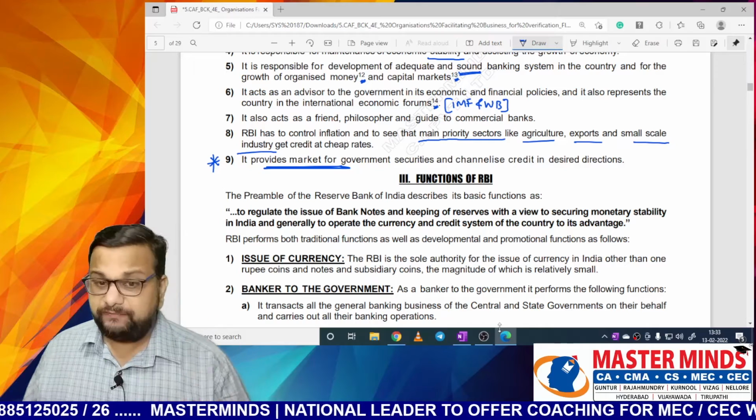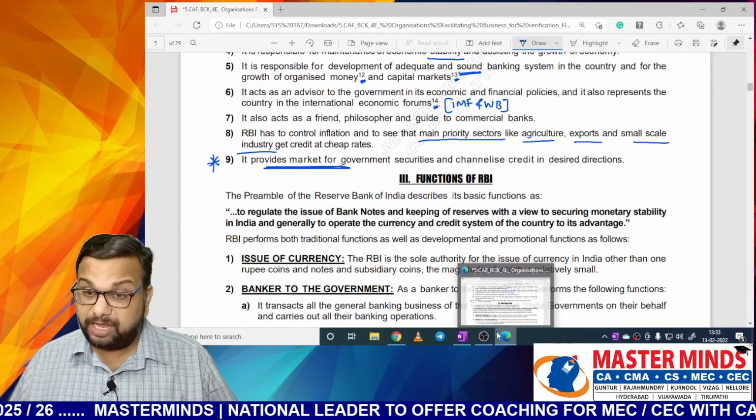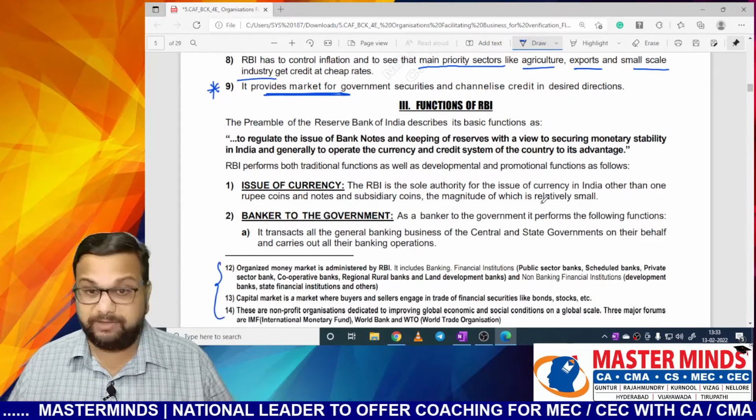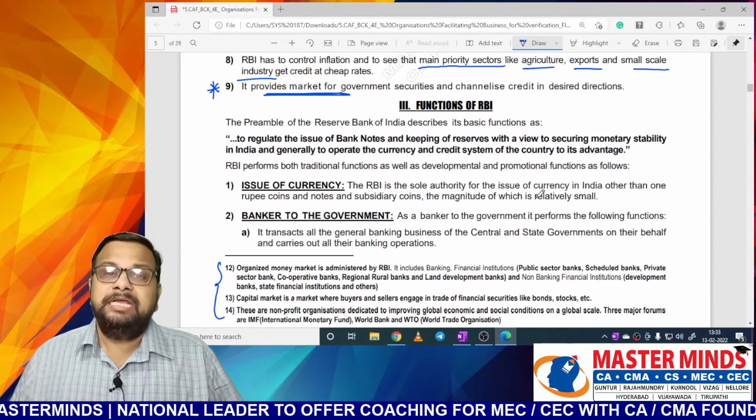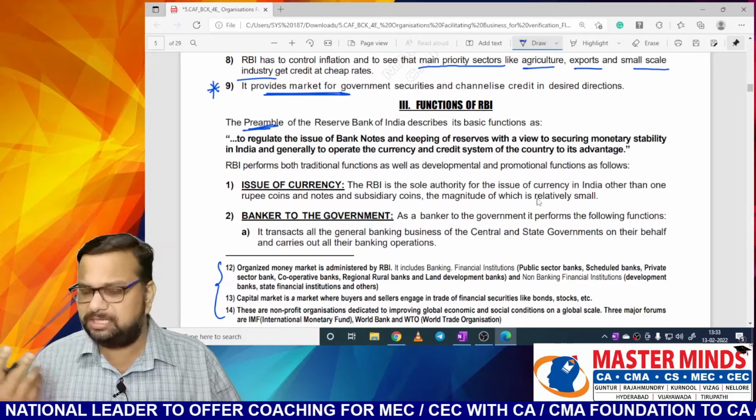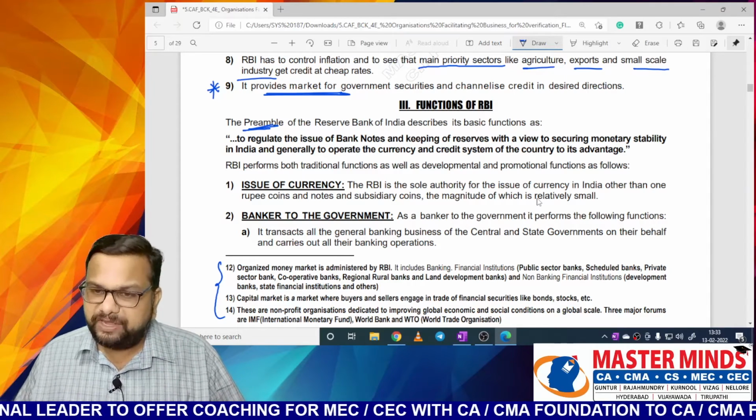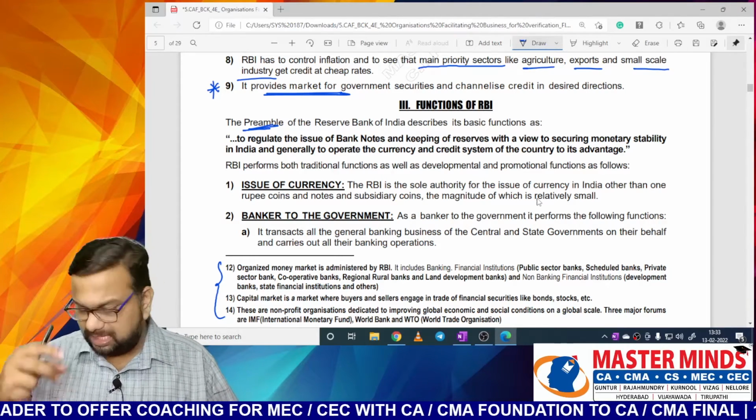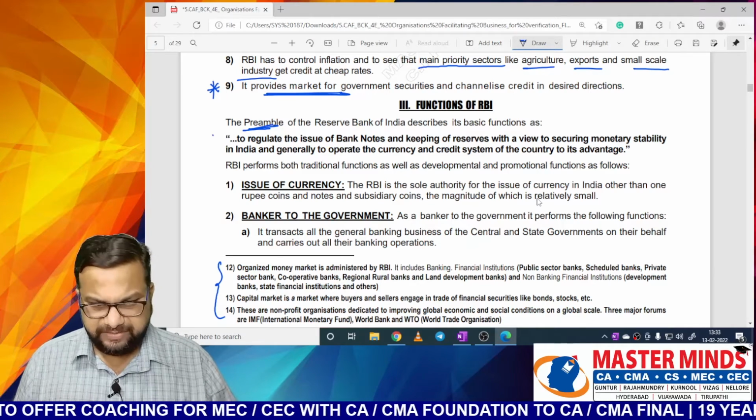Okay. Next, functions of RBI. What are the functions of RBI? What functions does RBI have to perform? Let us see one by one. The preamble of the Reserve Bank of India. Preamble here means the act or constitution basically. The preamble of the Reserve Bank of India describes its basic functions as follows. So in the act, what are the basic functions that are given?